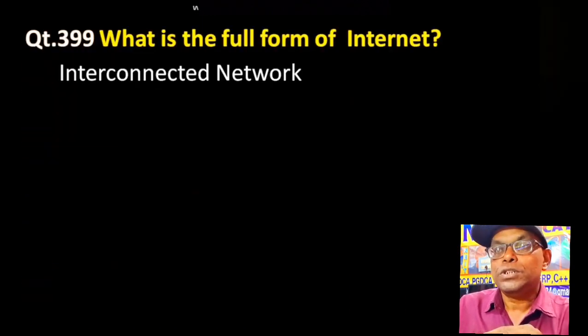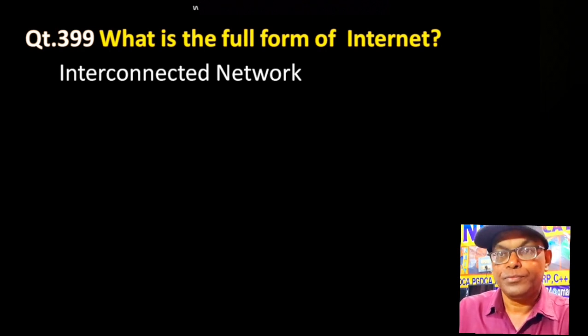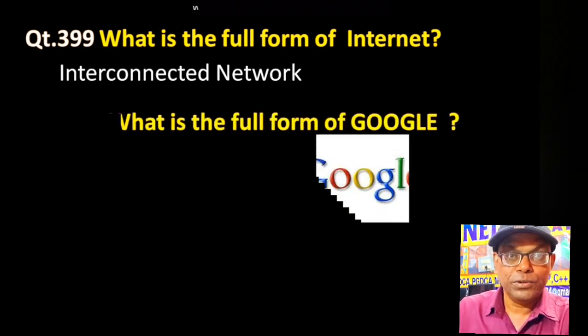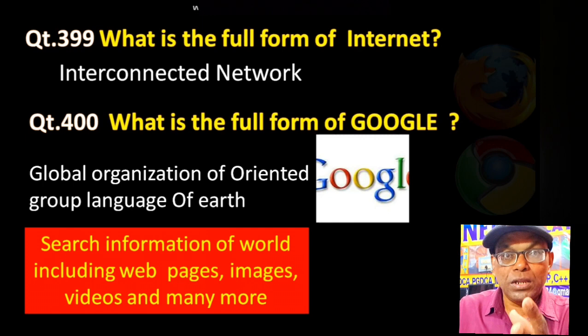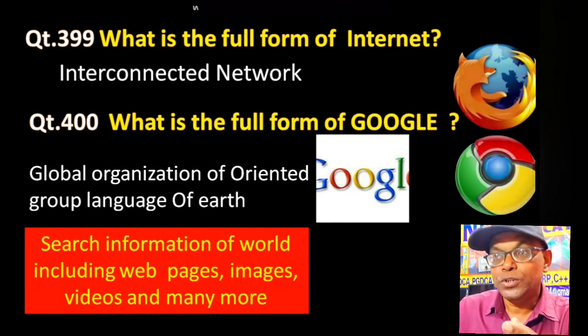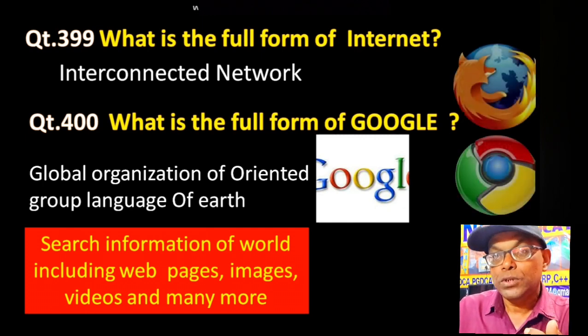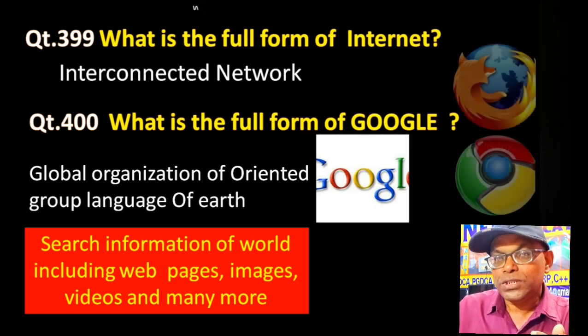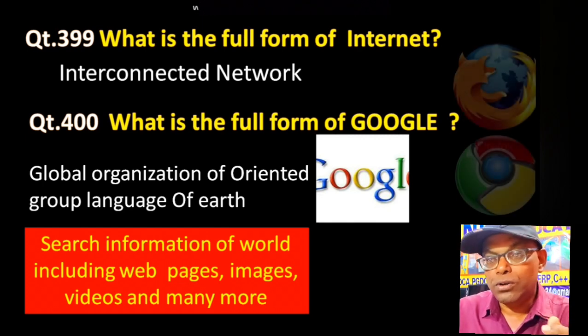What is the full form of internet? Interconnected network. That is the normal use of a computer user, mobile user, internet application. What is the full form of Google? Now you see, Google Chrome is a browser, Mozilla Firefox is a browser. Like that, so many different types of browsers are there. So Google is a search engine, a very important search engine. So what is the full form of Google? Global Organization of Oriented Group Language of Earth. This is to search information of the world, including web pages, images, video, and many more things.